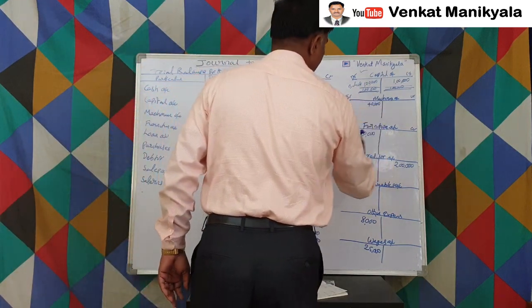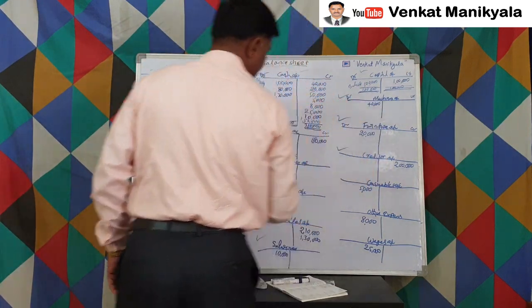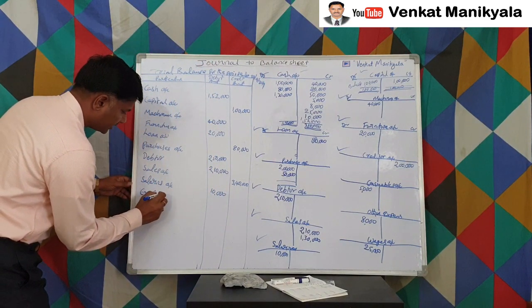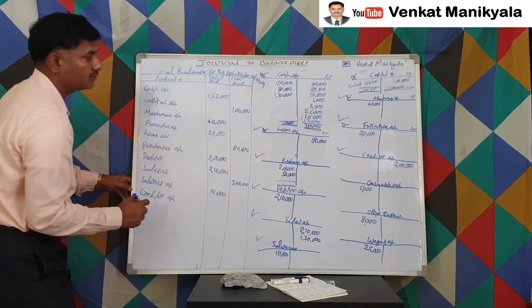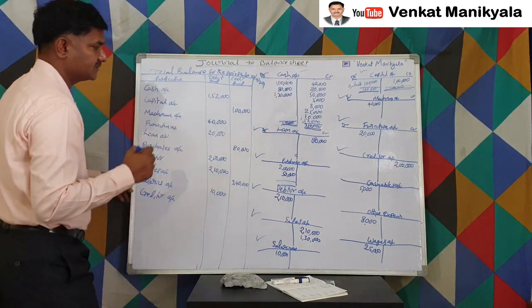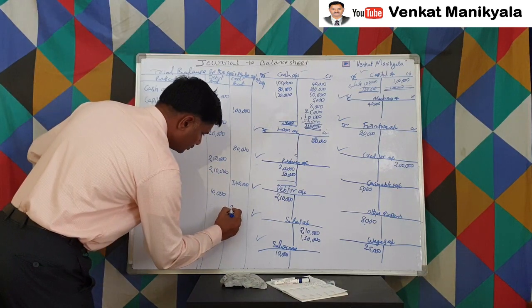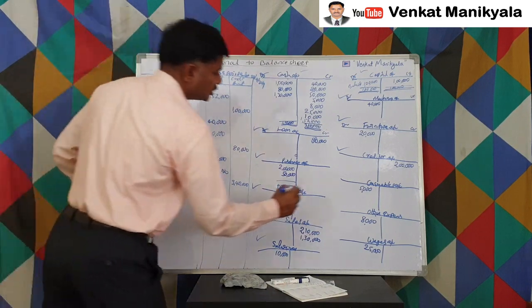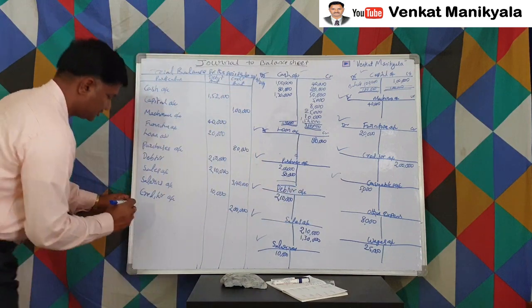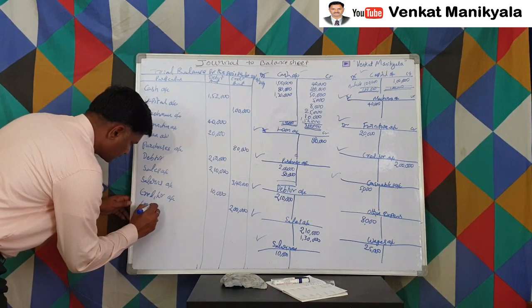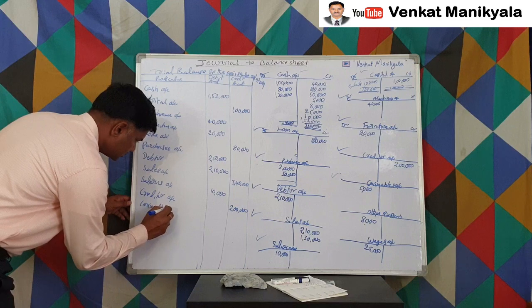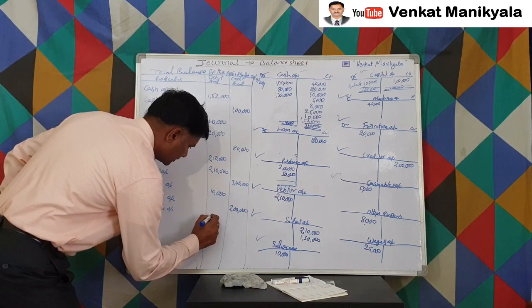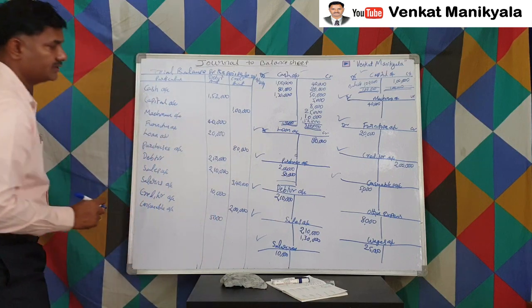So up to this we have entered. Then creditors account: 2 lakhs credit balance. Consumables account has 5,000 rupees.